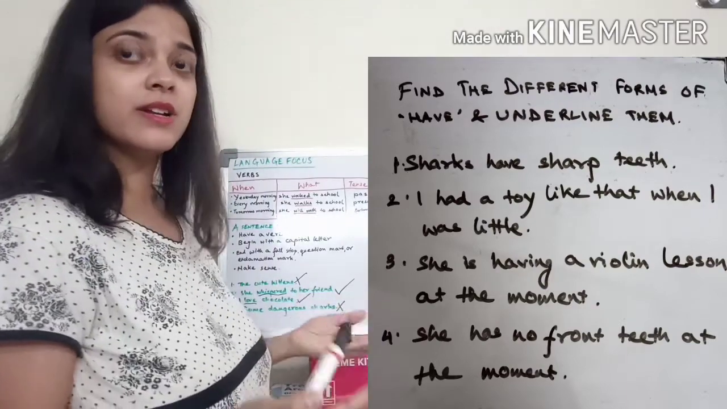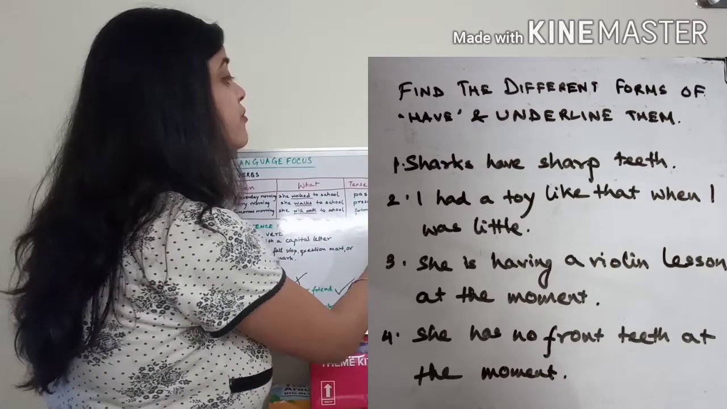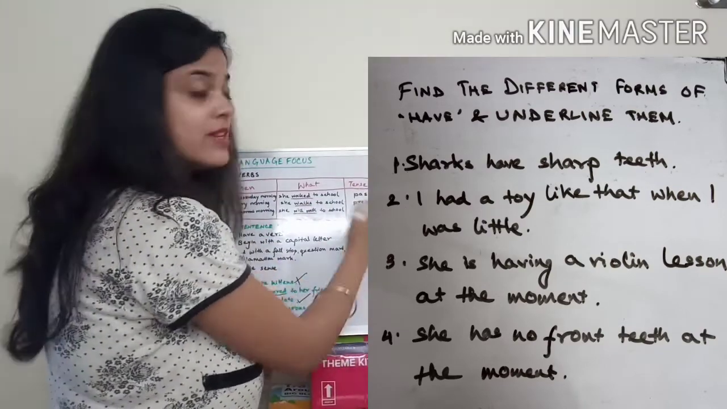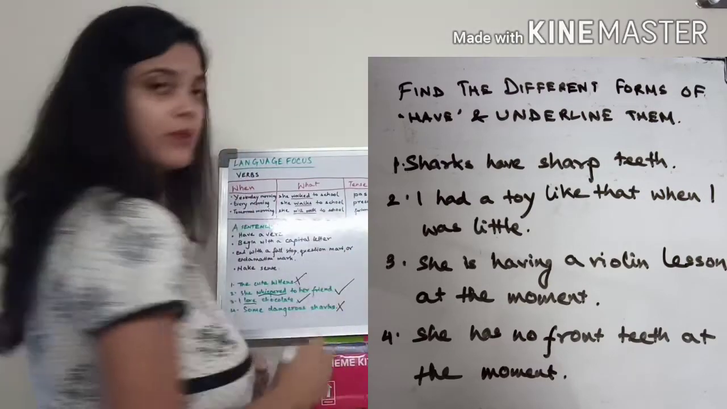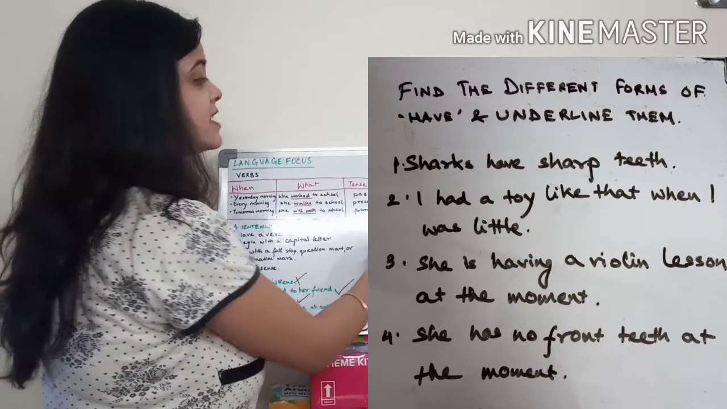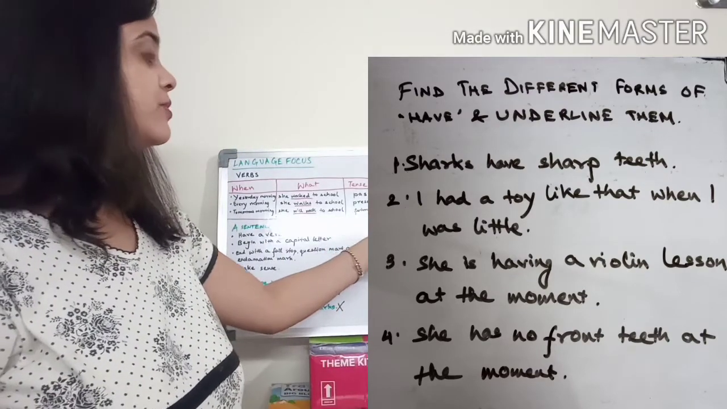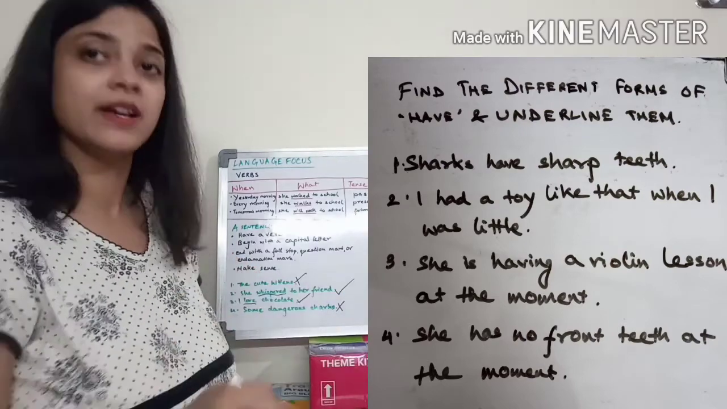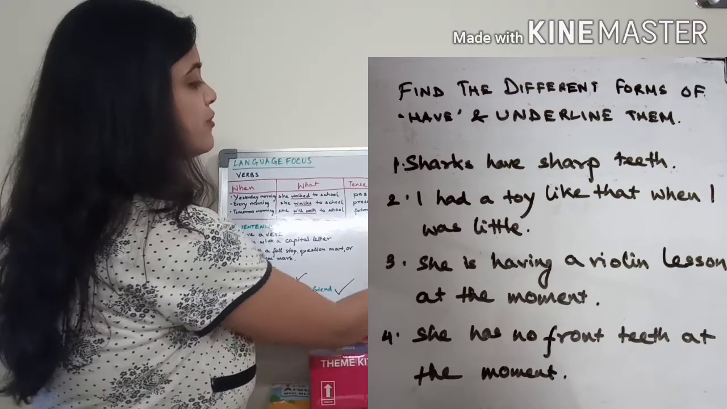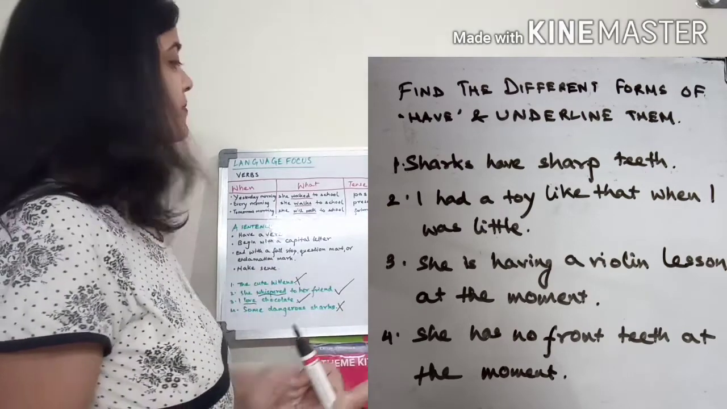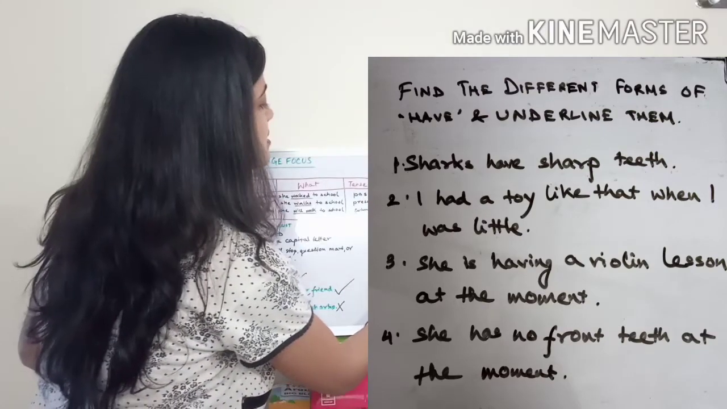Number two, I had a toy like that when I was little. Where is the word have here? It's had a toy. This is a different form of the verb have. This is I had. Now next, she is having a violin lesson at the moment. So the form of the word have here is having. Next, she has no front teeth at the moment. Here the form of the word have is has.